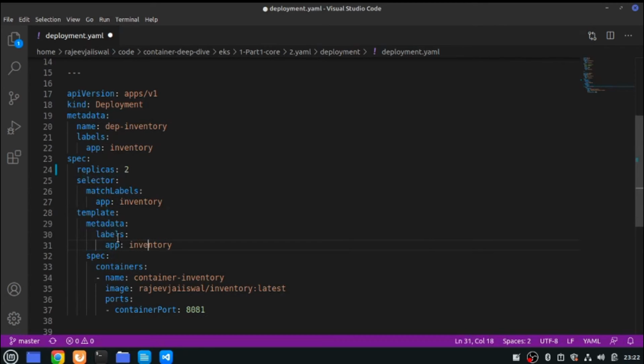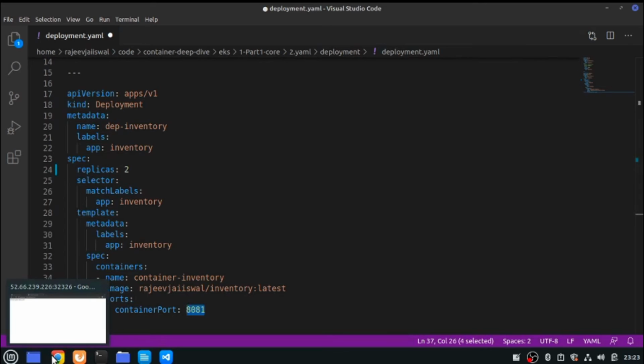The last section is the container, where you need to mention the container name. You can give any name here, but this is important, right? Rajiv Jaiswal inventory latest. So this is the container image which I have deployed in my Docker Hub. I have already published that image there, and this is the port I want to expose. Just to help you understand again, let me quickly take you to the Docker Hub, so that you can recall that.